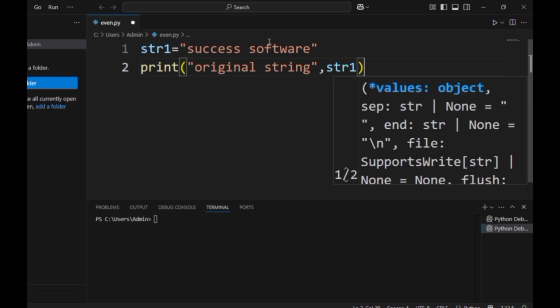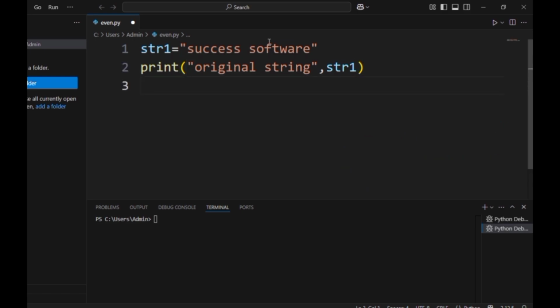Here, just for our sake, I am writing the original string as str1. For the lower, I want to make the first string lower. So lower equals j and upper is also equal to some subscript. So lower subscript and upper subscript, so that each character of the string can be taken into the upper and lower variables.